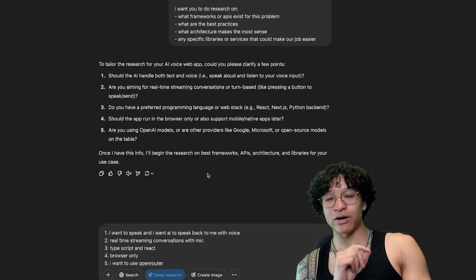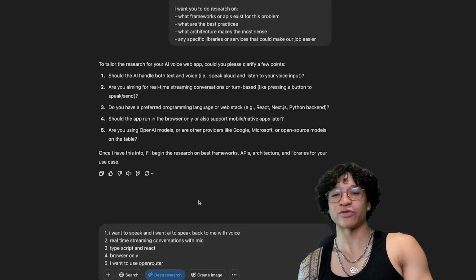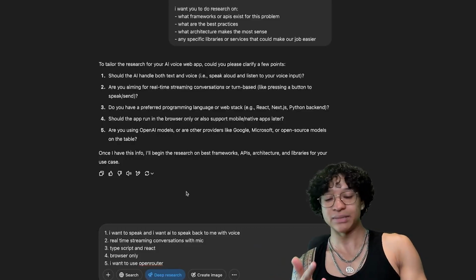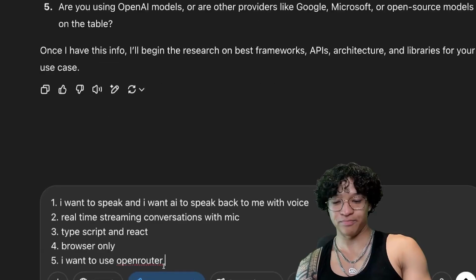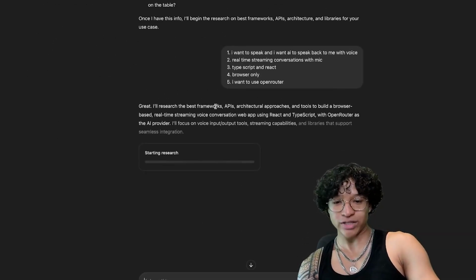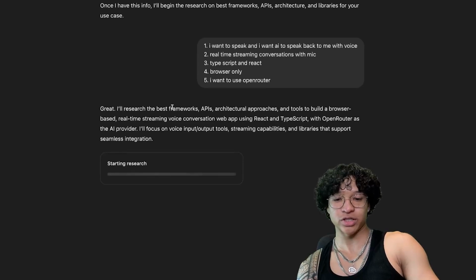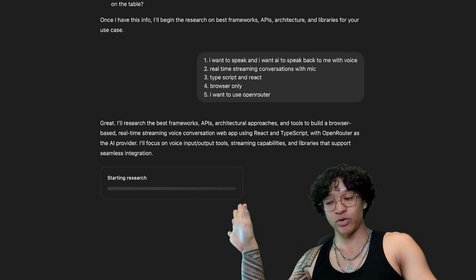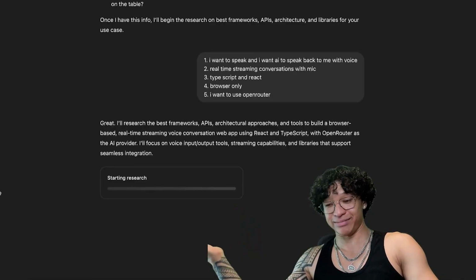Side note, OpenRouter is a great unified interface for running any models, not just OpenAI, but Anthropic, OpenAI, DeepSeek, Meta. It has everything. So very useful for any APIs that involve LLMs. I'm going to answer the questions and it will do the best research on what we need to get back. So I'm going to jump cut to when the research is done because it low-key takes a minute.